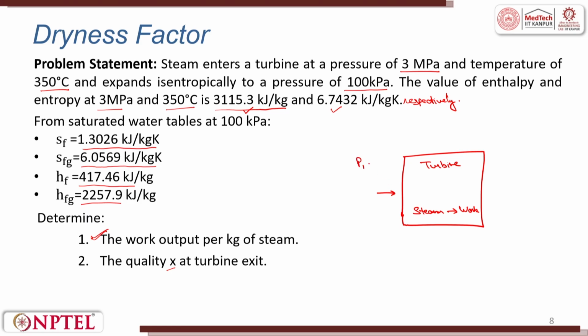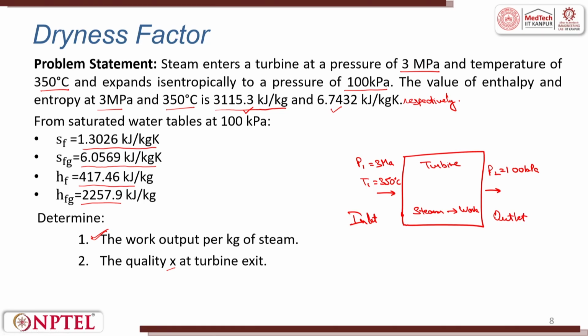I will call it P1 is equal to 3 megapascal, T1 is 350 degrees centigrade. The outlet pressure is also given, P2, that is 100 kilopascal. This is inlet, this is outlet.